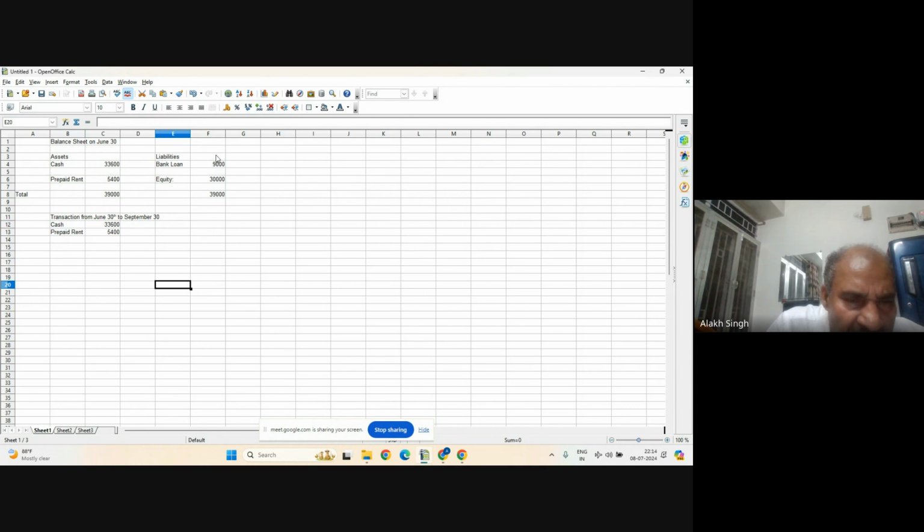So equity and bank loan. Here I will write equity. Equity is 30,000. Why did I write it down? Because equity is written at the bottom, when all the liabilities end. And here the bank loan, but it is in the part of cash. Since we are not making the statement yet, this equity should be actually, I have written it here.